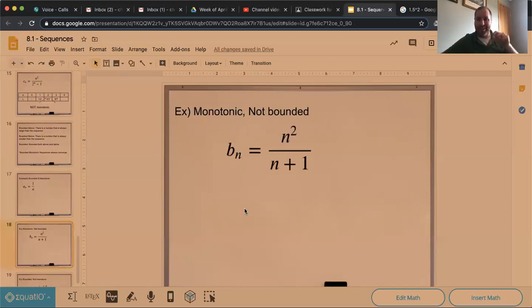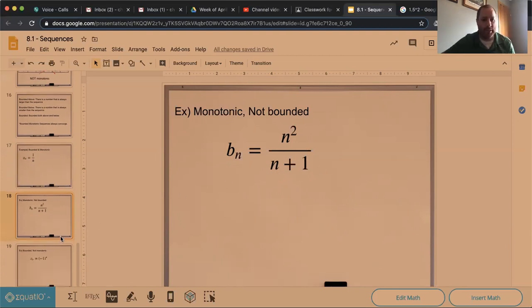Here's an example of one that is monotonic. However, it is not bounded, right? This one will always keep growing larger and larger and larger. It is bounded below, in fact, by 0. This thing can never get smaller than 0, but it has no upper bound, right? It will just keep growing and growing and growing. So this is monotonic, not bounded, and you could use L'Hôpital's rule to find that this actually diverges.